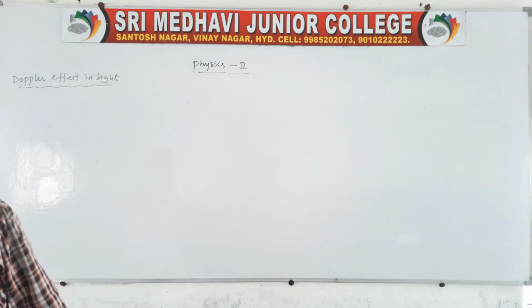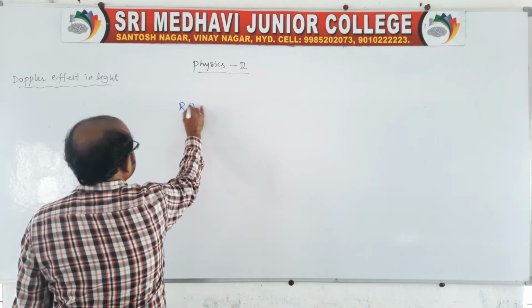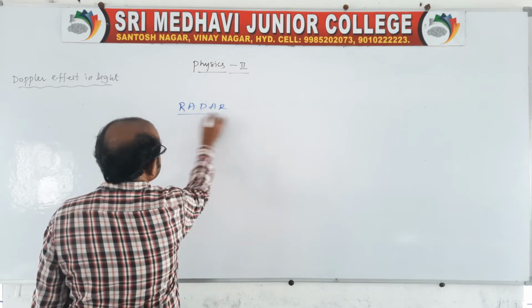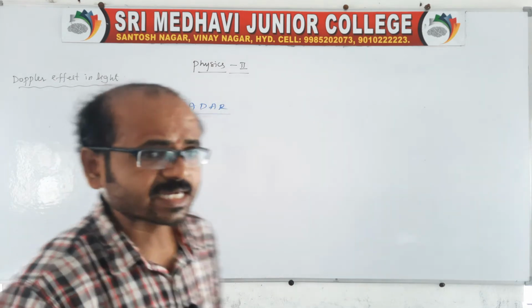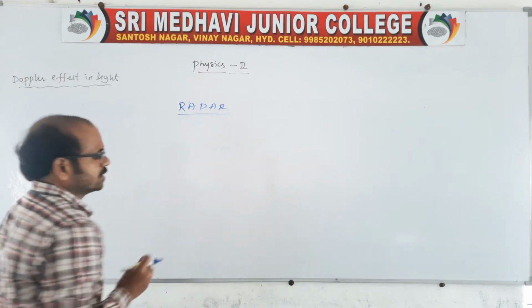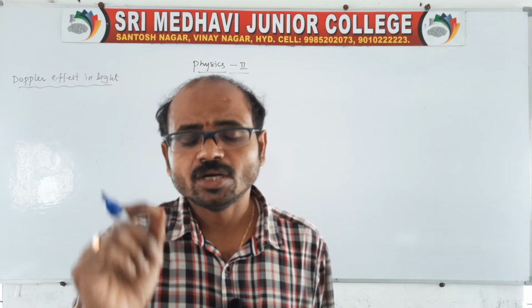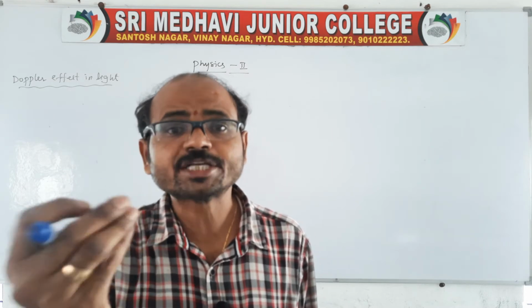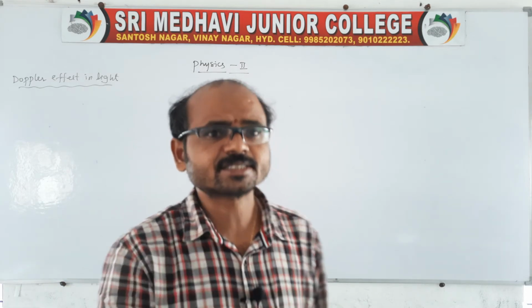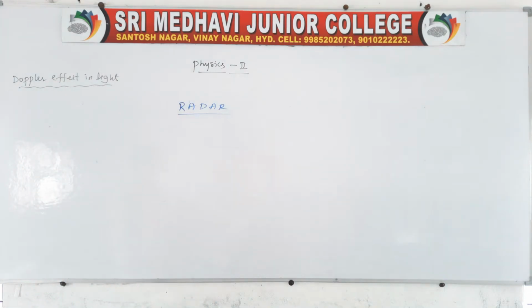Therefore, we can also expand it like this, R-A-D-A-R. Radar is nothing but radio detection and ranging, so that it is used to find the speed of the aeroplanes, and also it is used to find the position or location of aeroplanes, so that it is a system which works on the principle of the Doppler effect of light. Clear?